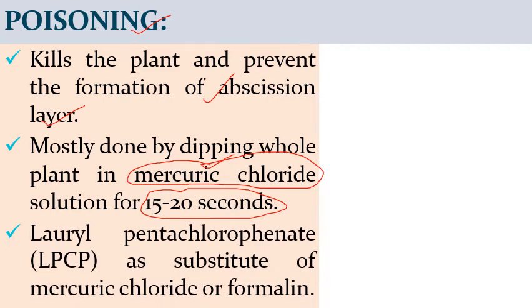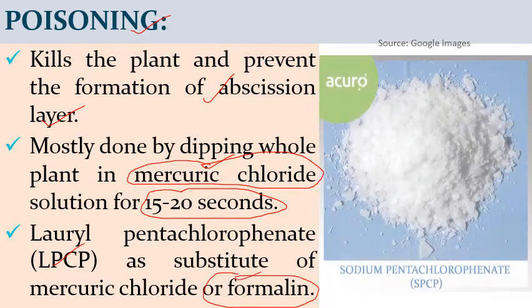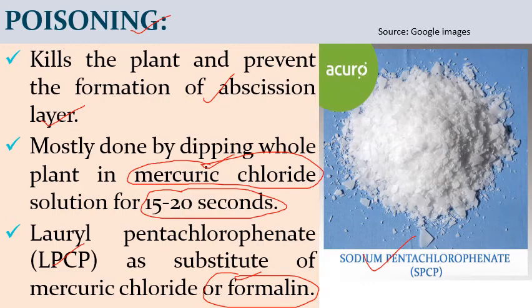Then we can also use some other chemicals like lauryl pentachlorophenate, that is abbreviated as LPCP, as a substitute for mercury chloride and formalin. So we can use these certain chemicals also for the poisoning process. So this is the sodium pentachlorophenate, which is used for killing the plant tissue.